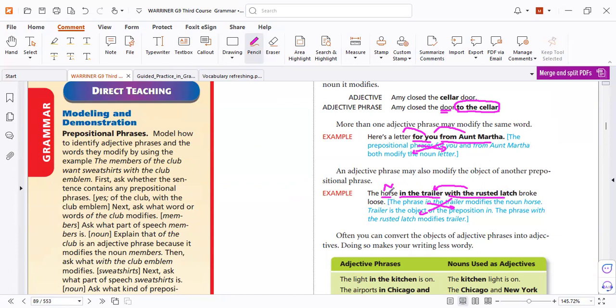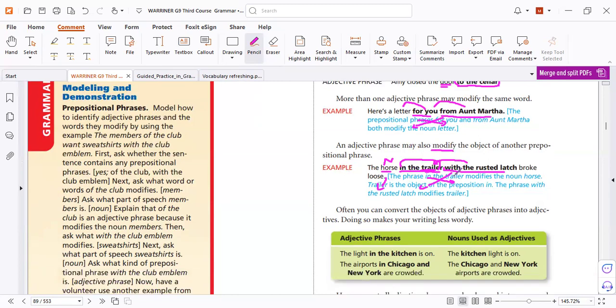The trailer or the horse? The trailer. So this phrase must be after trailer, not after horse. If I take this phrase and put it after horse, it does not modify or describe horse. So it must be after what it modifies. The verb modify means to describe.